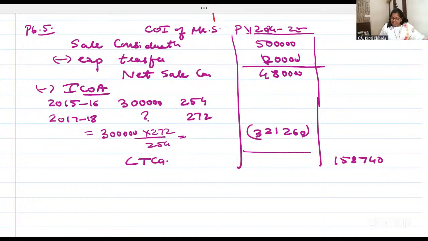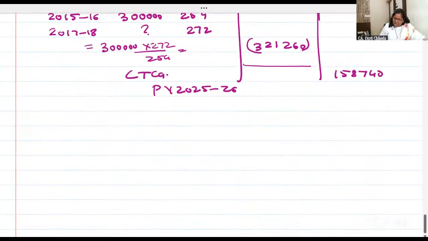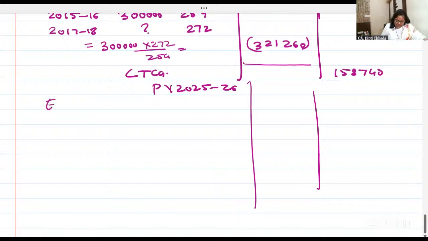Next year now, January 26. So in the previous year 25-26, now you received enhanced compensation. That is additional compensation. Check how much enhanced compensation you have received: 8 lakh.